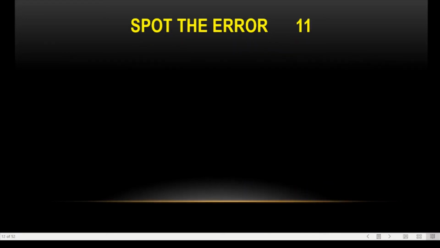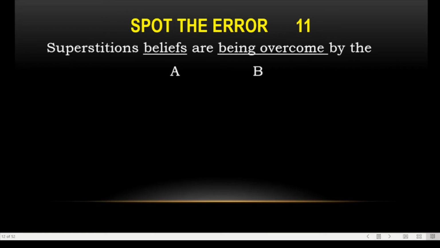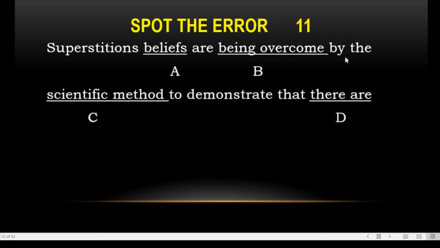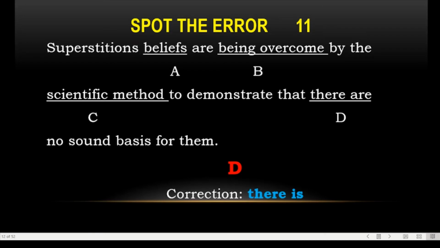The next one: superstitions believe are being overcome by the scientific method to demonstrate that there are no sound basis for them. Here we have "there are no sound basis for them." "Superstitions believes" is given, but we have to use "beliefs."